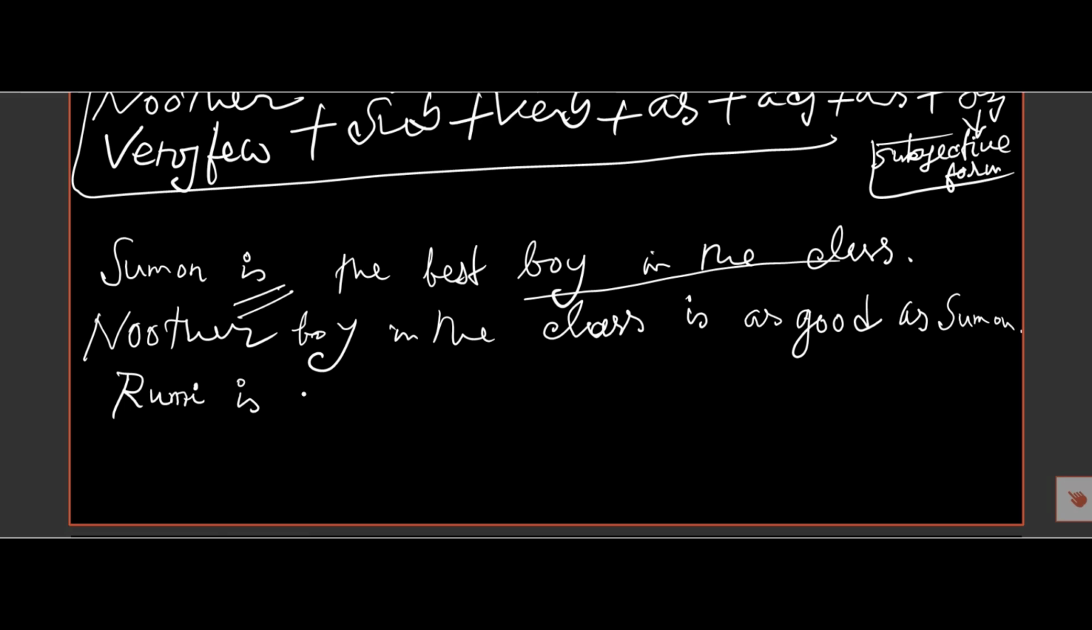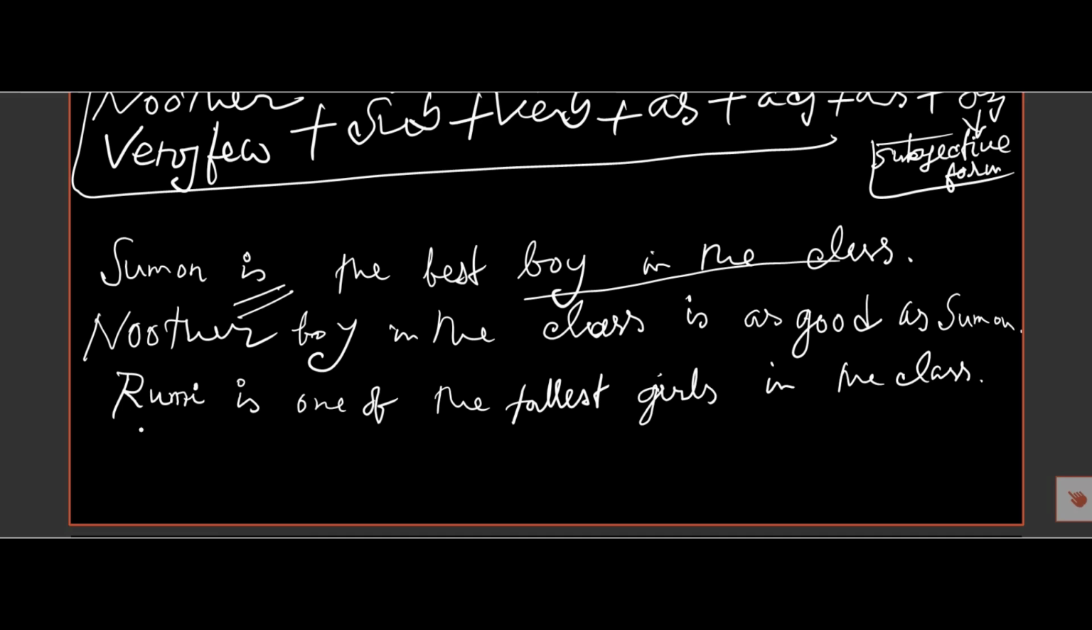Another example we can see here. Rumi is one of the tallest girls in the class. So here is one of, so we must begin the sentence with very few. So the positive degree begins with very few, and then tallest is the superlative degree.